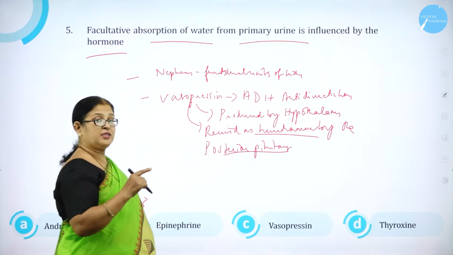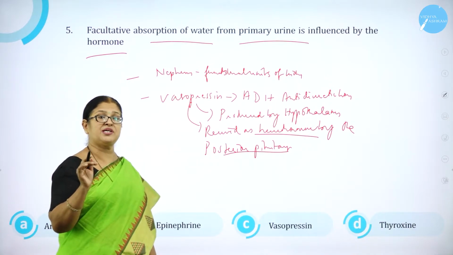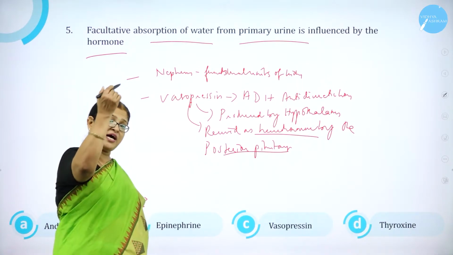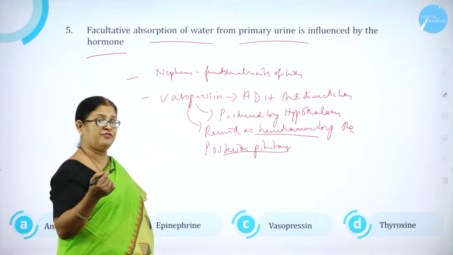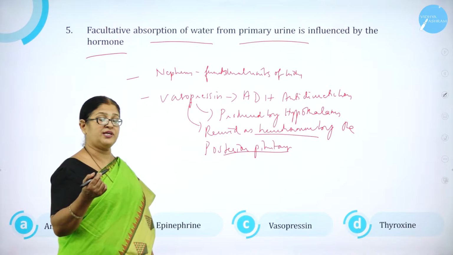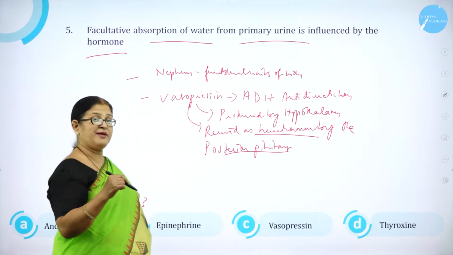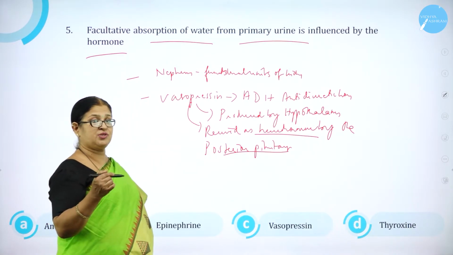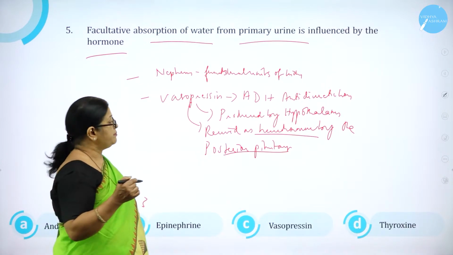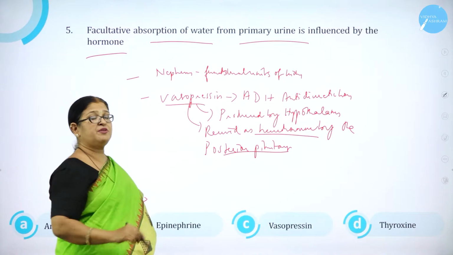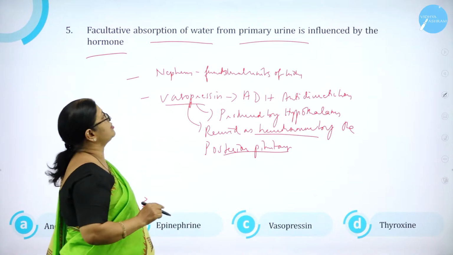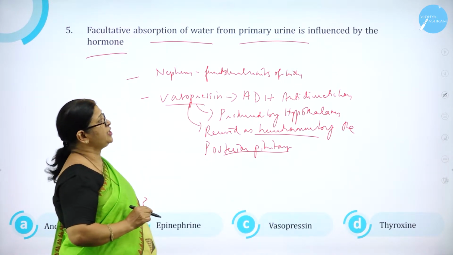But the posterior pituitary does not produce hormones of its own; it receives hormones from the hypothalamus, namely vasopressin and oxytocin. Oxytocin is also called the birth hormone. At the time of childbirth, oxytocin is released. But vasopressin is responsible for facultative absorption of water from primary urine.